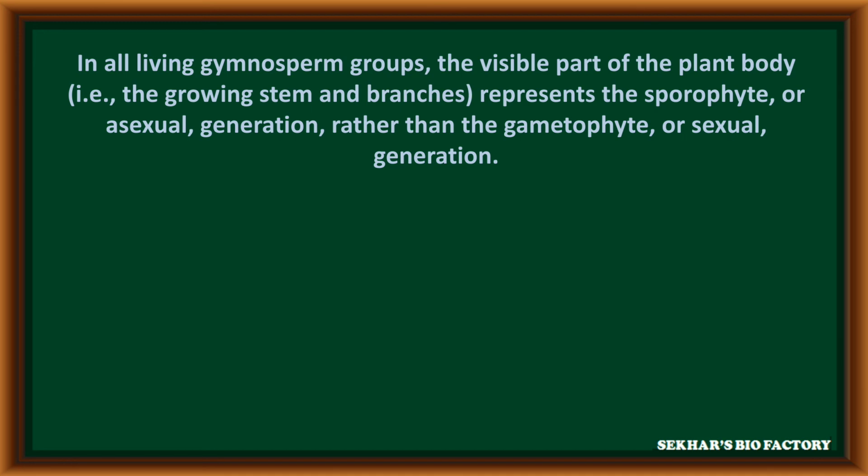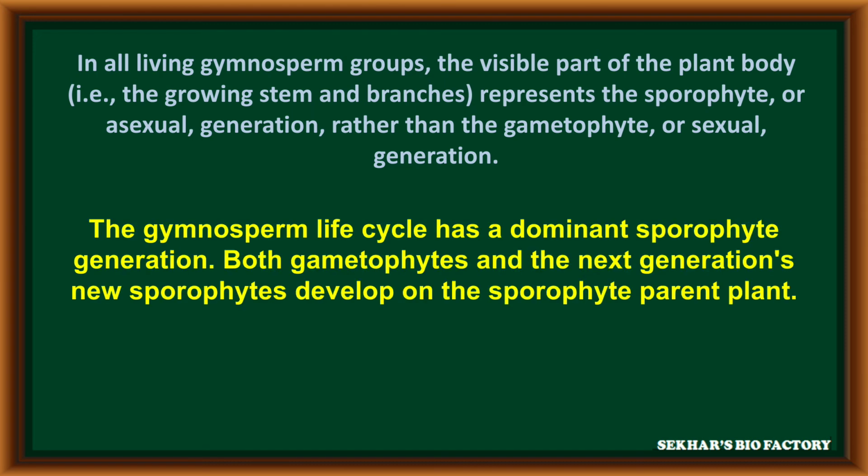In all gymnosperms, the visible parts of the plant body, like stem, branches, root, etc., represent the sporophyte because it is diploid in nature. Asexual generation, rather than gametophyte or sexual, indicates gametophytic generations. The gymnosperm life cycle has a dominant sporophytic generation; both the gametophyte and the next generation of new sporophyte develop on the sporophytic plant body.